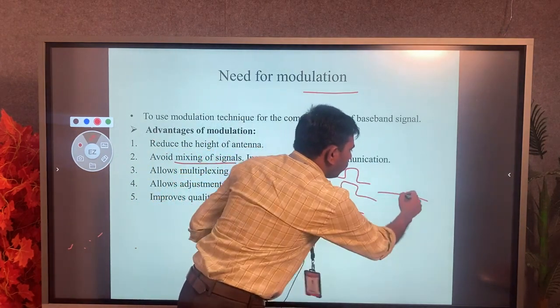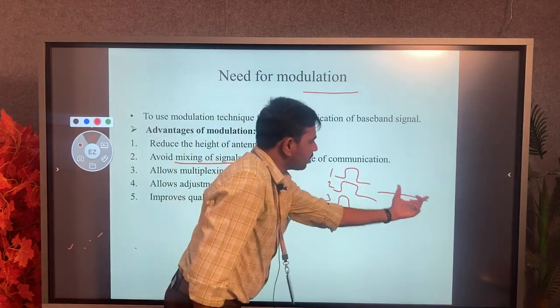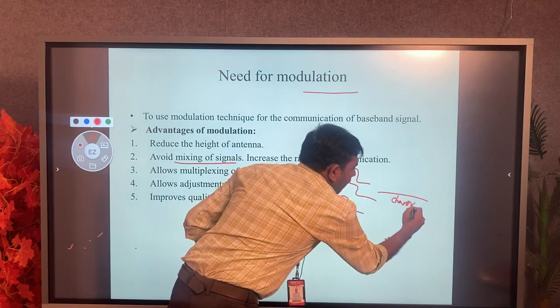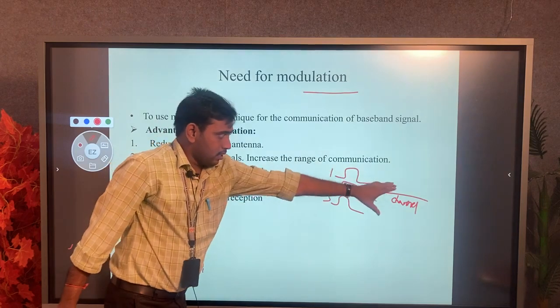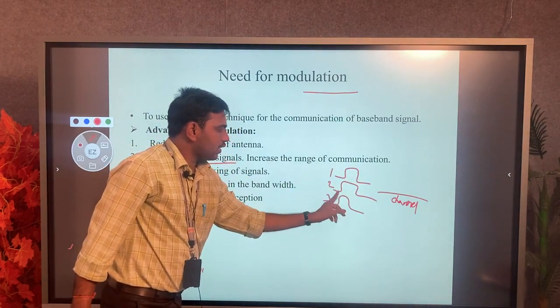All these signals have different frequencies, and these frequencies are transmitted into a channel, but on the receiver side we do not get the original signals of the first one, second one, third one.